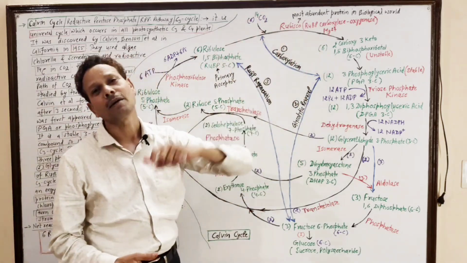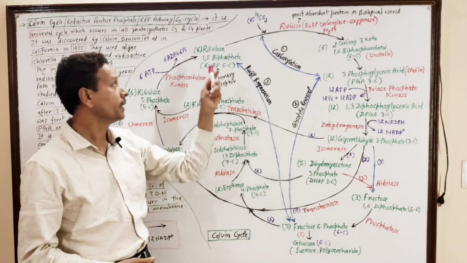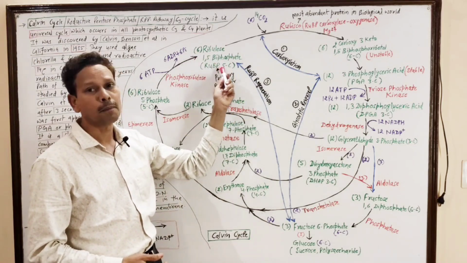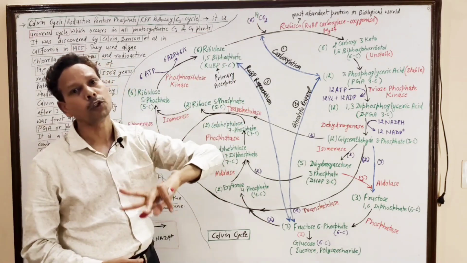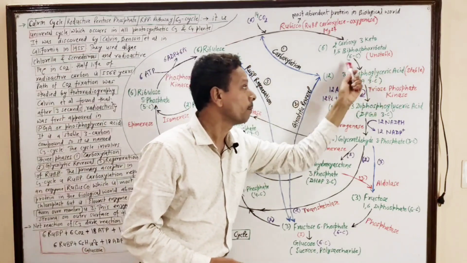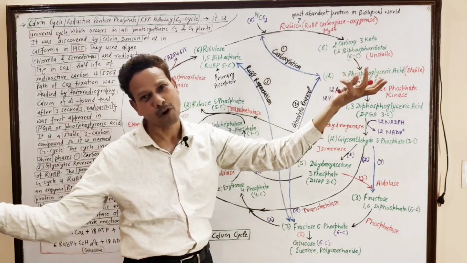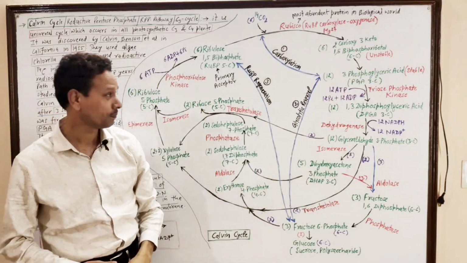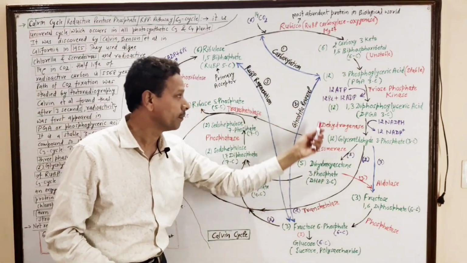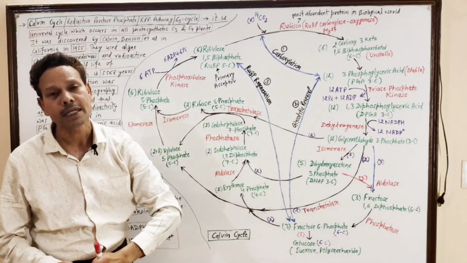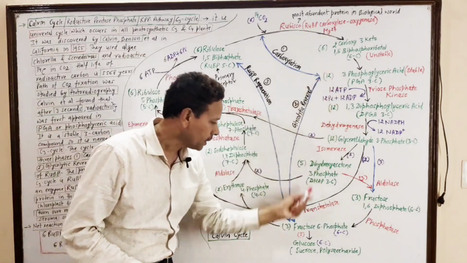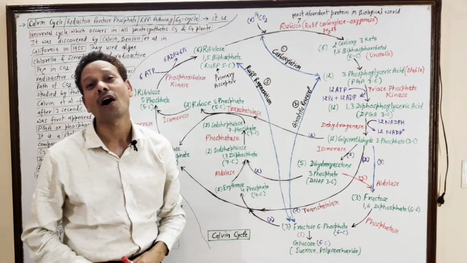The first step is carboxylation. In this step, this 5-carbon compound, in presence of CO2, gives the first stable compound, PGA, and the enzyme, very important, is Rubisco. The second step is glycolytic reversal. Here is synthesis of glucose.